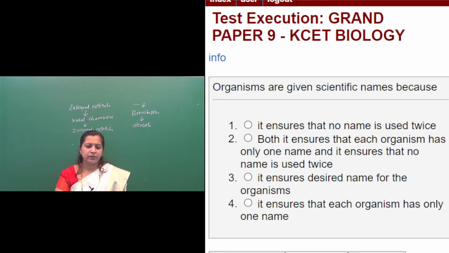See, the organisms are given scientific names because, earlier the plants and animals were called by local names, okay? But these local names, what the persons were calling to plants and animals, were confusing. Why? Because the same plant or same animal is called by different names in different localities.